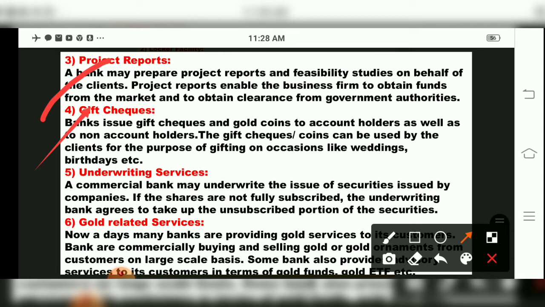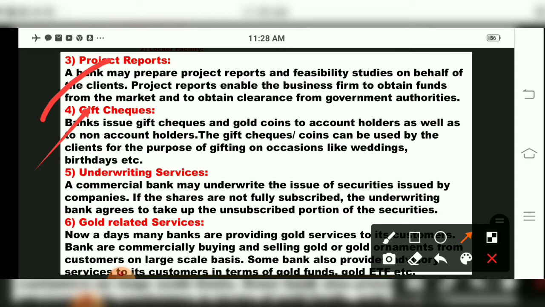So gift checks, like donations or gifts, you can give through checks. This facility is also given by the bank, children. And we all know what modernization is telling us: Google Pay, Smart Pay, we can do online transactions. This has come under modern technology, children.